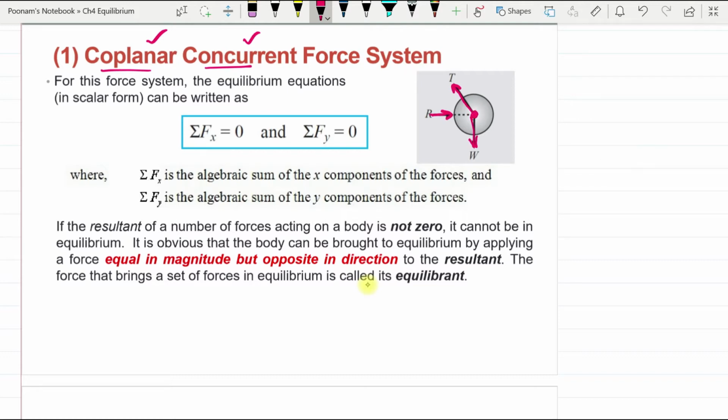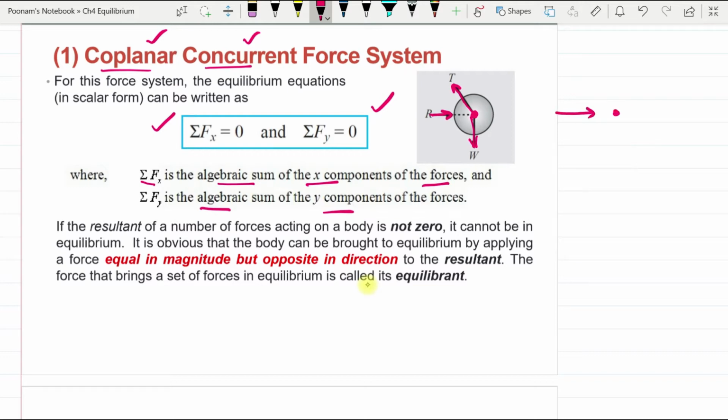Under this system, the body will be in equilibrium if it satisfies these conditions. Fx is the algebraic sum of all the x components of the forces. We can resolve the forces into x and y components. And Fy is the algebraic sum of all the y components of the forces. For this system, let us take this as the center.